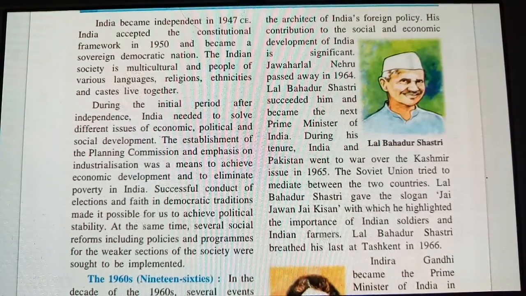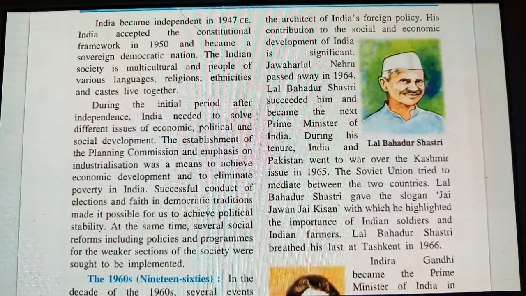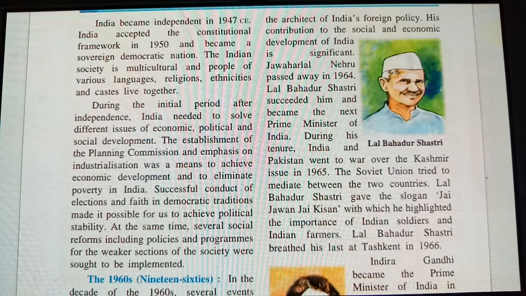Lal Bahadur Shastri succeeded him and became the next Prime Minister of India. So after Pandit Jawaharlal Nehru, Lal Bahadur Shastri became the Prime Minister of India. During his tenure, India and Pakistan went to war over the Kashmir issue in 1965. So they were fighting with each other. The Soviet Union tried to mediate between these two countries. The Soviet Union means Russia. It also intervened between these countries.